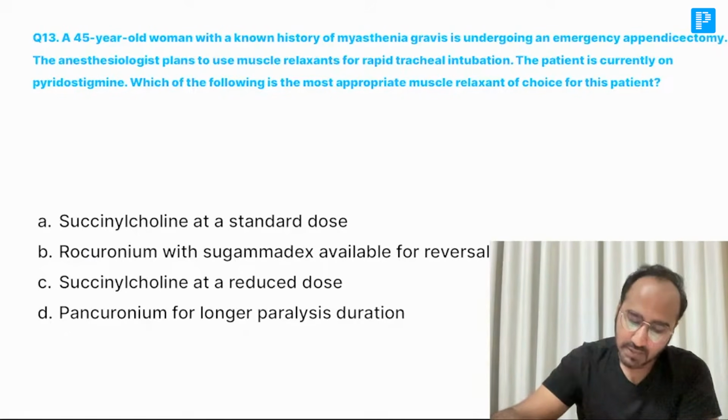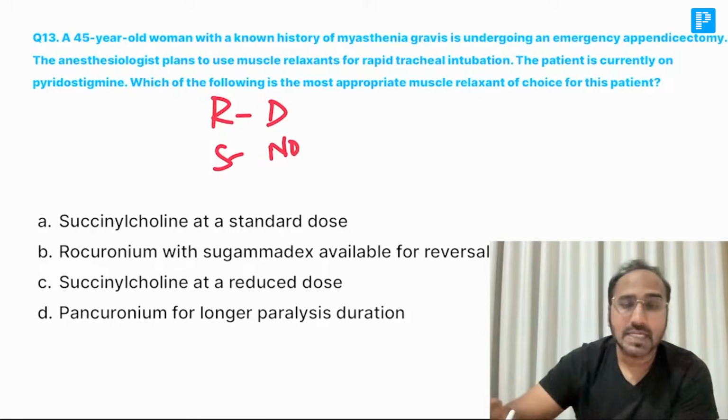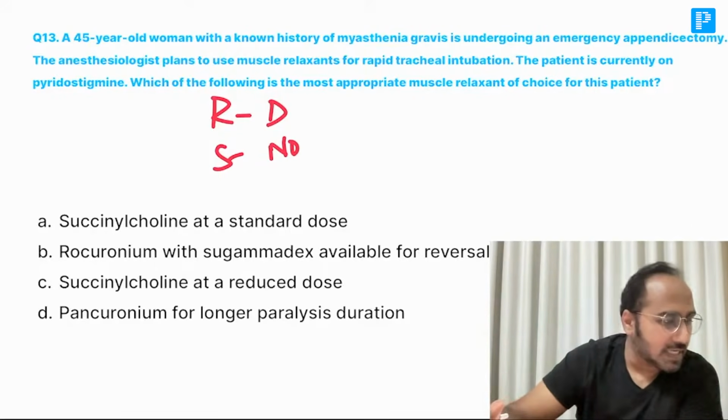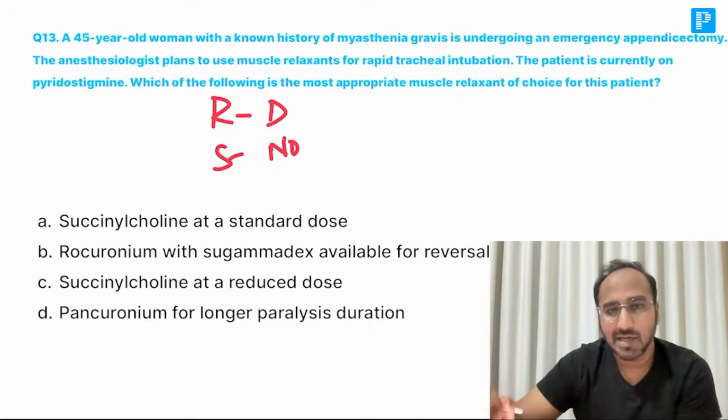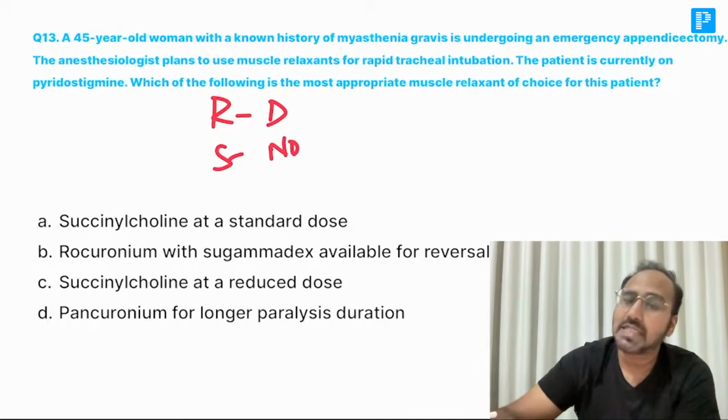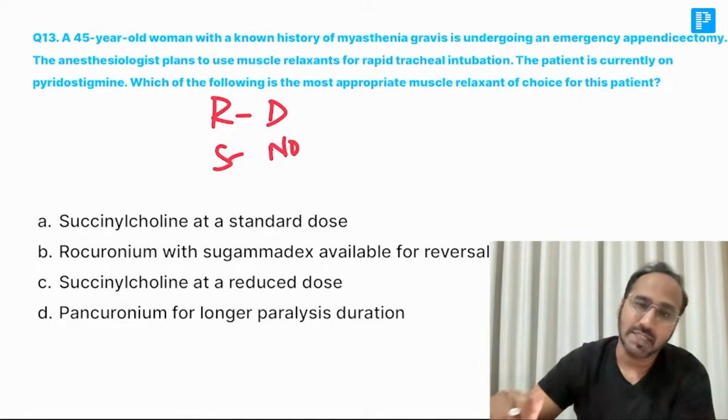Come on, guys. What should be given for this patient? We are discussing a patient of myasthenia gravis. So guys, remember why I have written RDN. Patients of myasthenia gravis are resistant towards depolarizing muscle relaxants and sensitive towards non-depolarizing muscle relaxants.